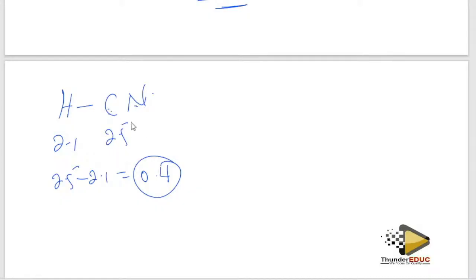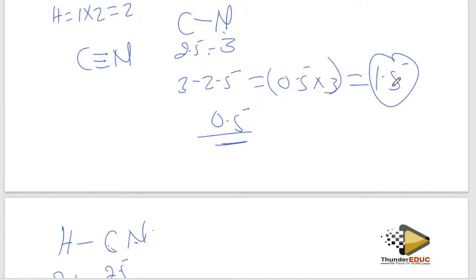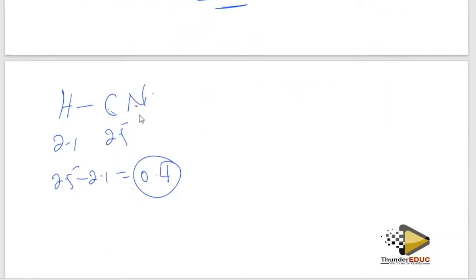This is going to be, we said that the answer is 0.5, but it has 3 bonds, meaning that these 3 bonds are going to have 1.5, meaning that this 1.5 is not equal to 0.4. If they were equal, then it would have been non-polar because the difference is 0. But because now there is a difference, even if it is 1 bond still, automatically it's going to have 0.1 as a difference. Still, it's going to become polar.